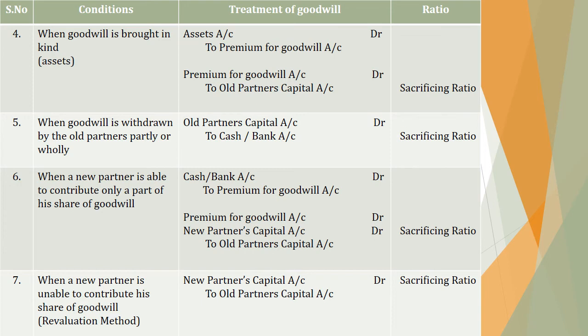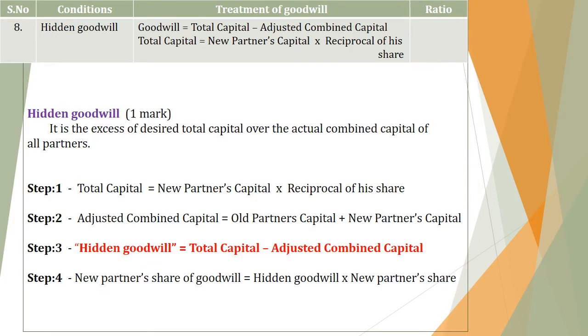Next, the eighth condition is hidden goodwill. It means the goodwill value will not be given in the question, so we have to calculate it. We can expect this type of topic also in a 1 mark question. Look at the formula. Goodwill equals total capital minus adjusted capital, where total capital equals new partner's capital into the reciprocal of his share, and for adjusted combined capital we have to add all partners' capital including the new partner's. Listen to the meaning of hidden goodwill: it is the excess of desired total capital over the actual combined capital of all partners. We have to write this answer for 1 mark.